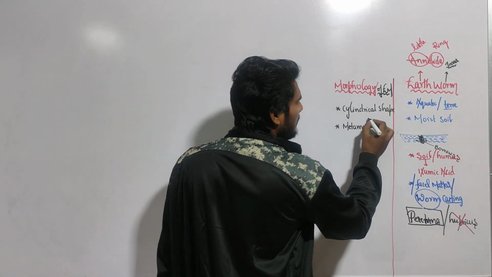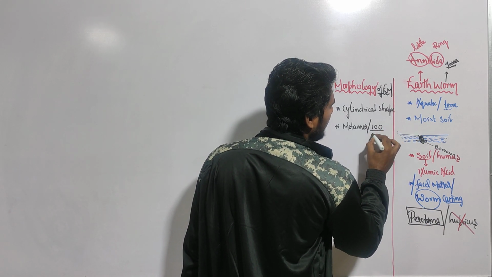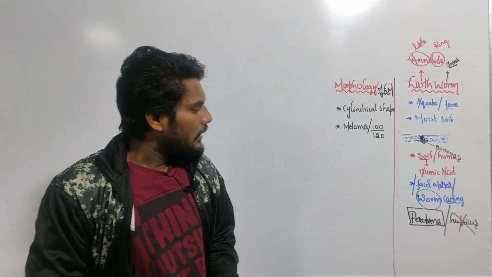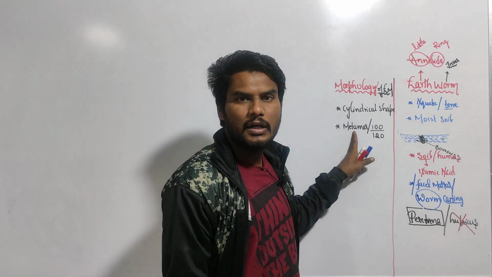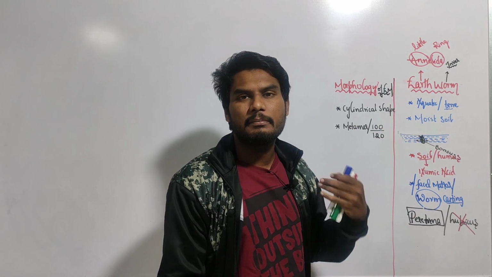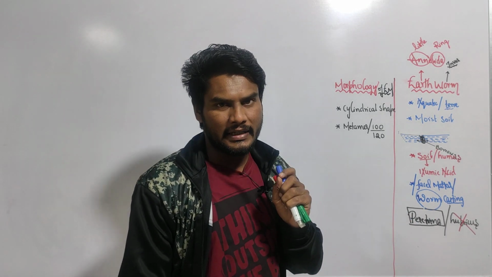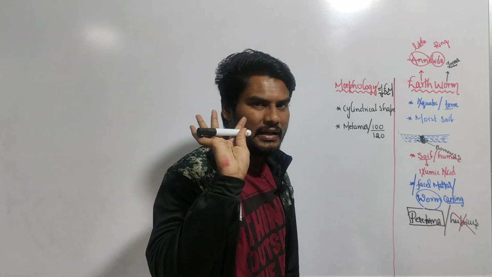Metamerism. So metamers: the pheretima contains a minimum of 100 segments and a maximum of 120 segments in the body. How many metamers? One earthworm contains a minimum of 100 and a maximum of 120 segments. What is the shape of the earthworm? The shape of the earthworm is cylindrical.